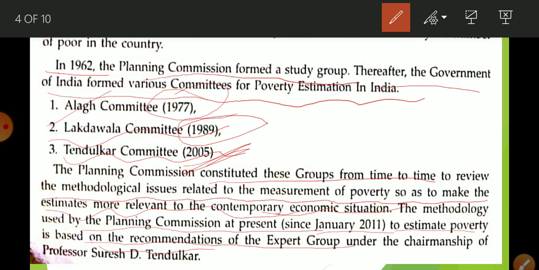But how do we come to know whether this person is taking calorie intake or not? For that Tendulkar gave the suggestion that if a person is spending 816 rupees in a rural area and 1000 rupees in an urban area, this person is not considered poor. If he is not able to spend this much money, it means that person is poor.